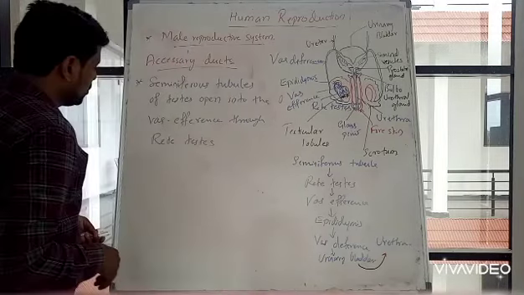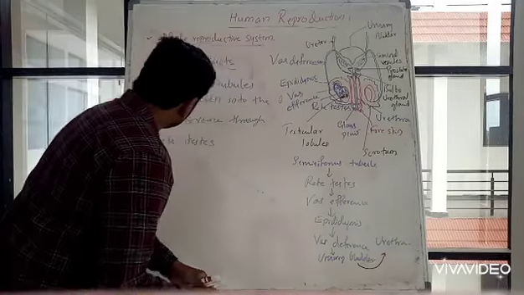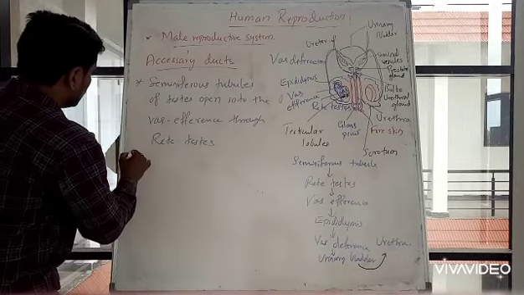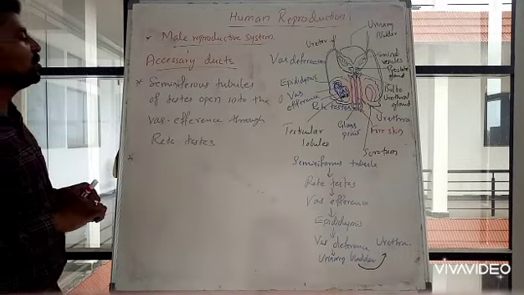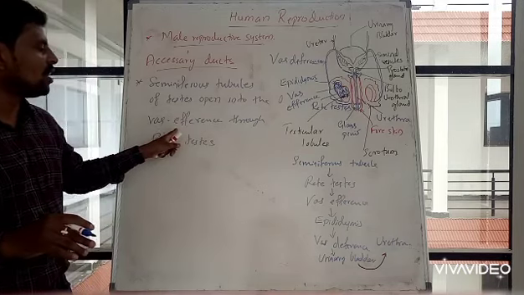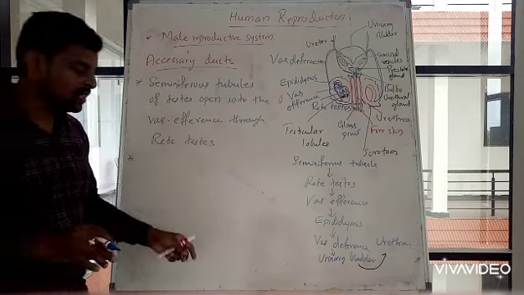Now I will try to explain it here. The seminiferous tubules of the testis open into the vasa efferentia through rete testis.